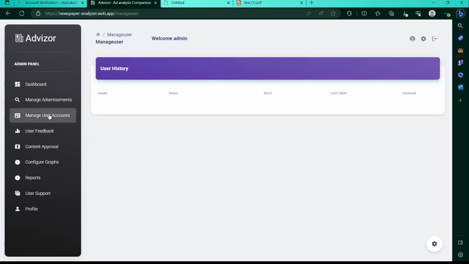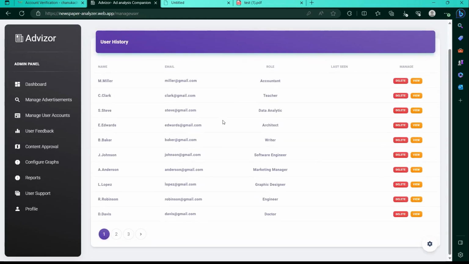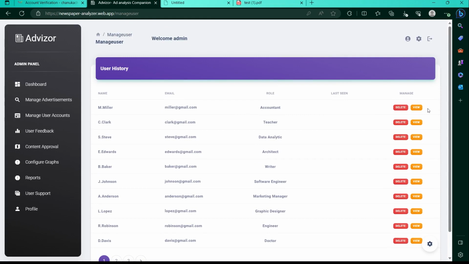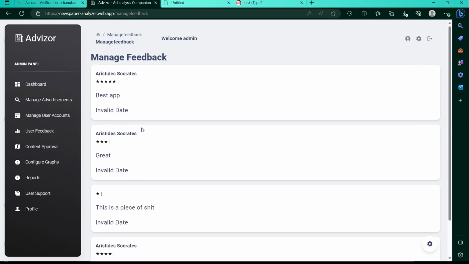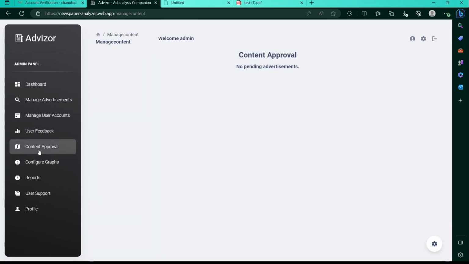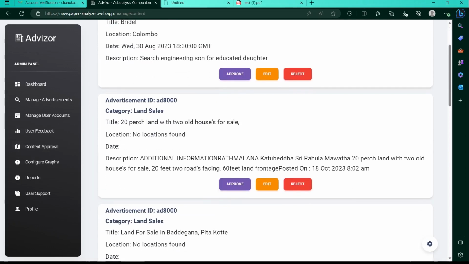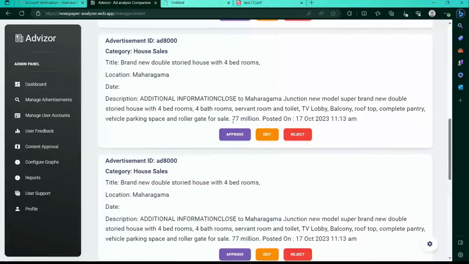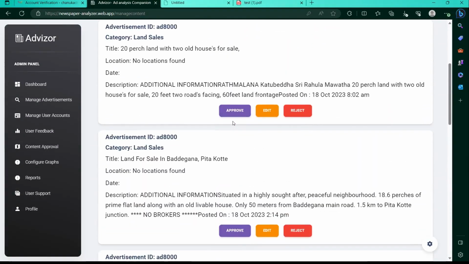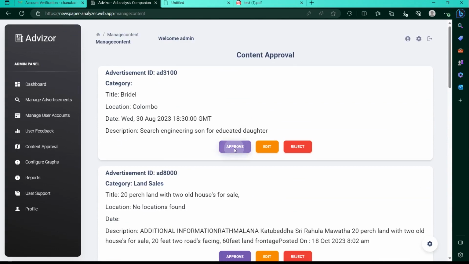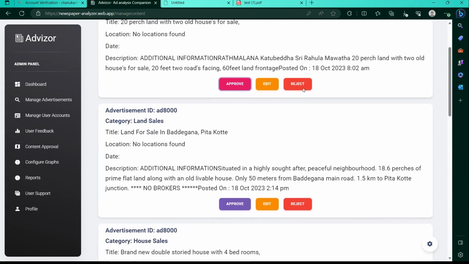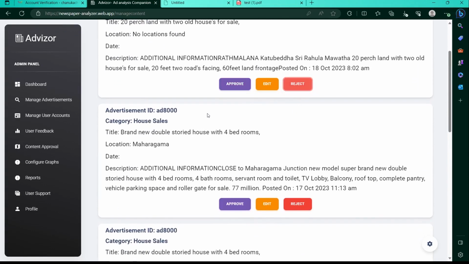In Manage User Account section, admin can monitor the user's behavior in the system and remove inappropriate users from the system. User feedback section is where all the feedbacks coming from users are accumulated so that admin can respond to them accordingly. In the content approval section, all the advertisements extracted by users are gathered and admin can approve them, update missing details by editing or delete them.